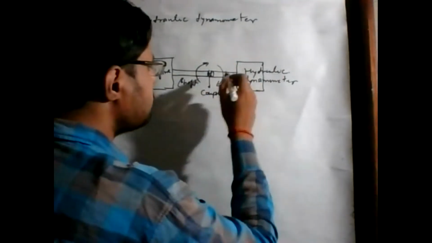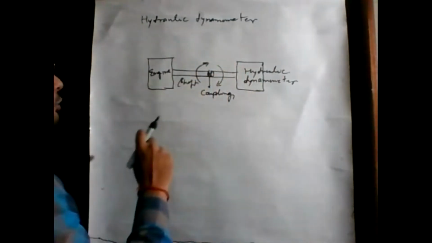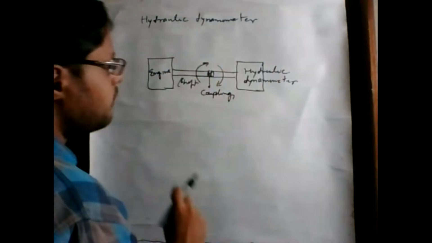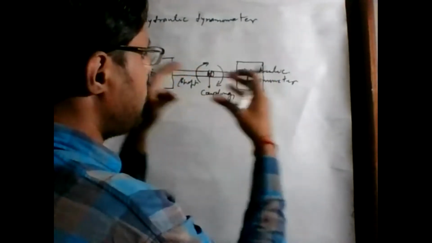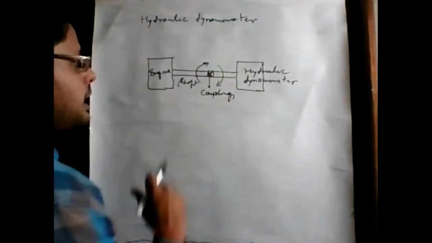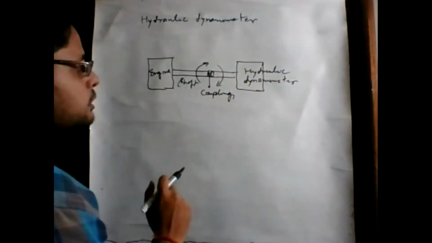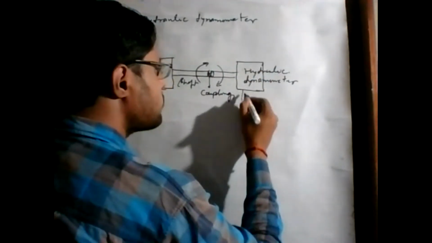In which manner does this hydraulic dynamometer produce resistance in the motion of the engine shaft? Here I am showing you that if the engine shaft is rotating in a clockwise direction, the hydraulic dynamometer is trying to rotate it in an anti-clockwise direction. That's why some resistance is offered in the rotation of the engine shaft. This hydraulic dynamometer works through a water supply.